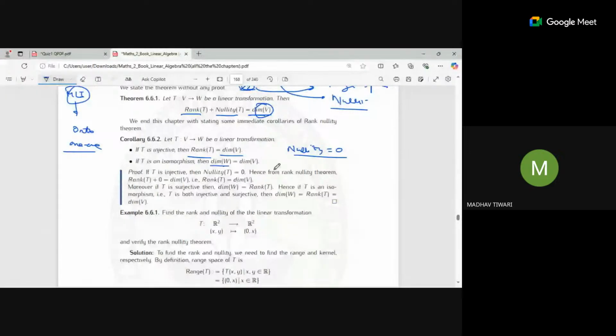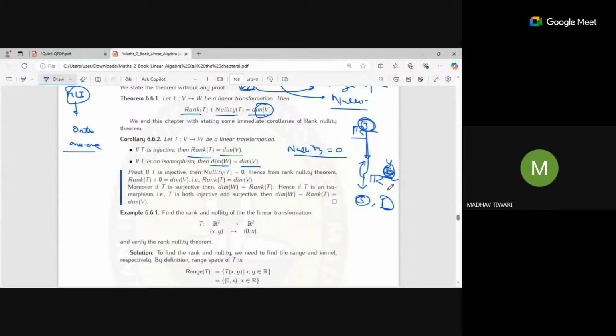So whatever the dimension of W is, suppose I have R3 here. All three will go to the range, and all the points inside this R3 are images of points inside the domain R3. So the dimension of W will be equal to the dimension of V. Even if it is R4, only 3 dimensions will be covered and one will remain, because we have 3 independent directions here, so only 3 can go and the remaining will be lost.